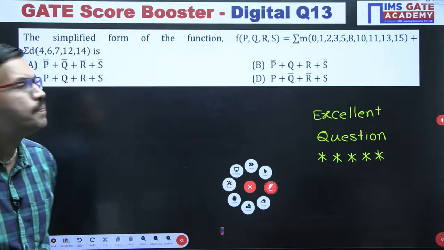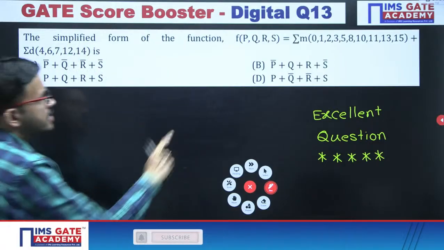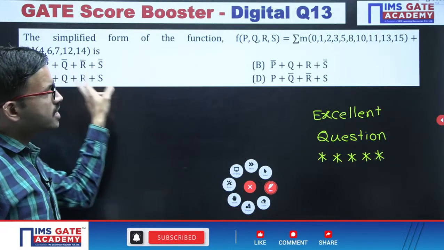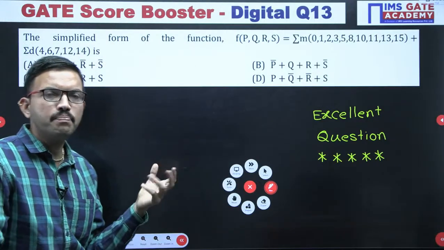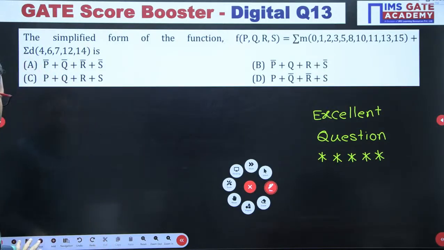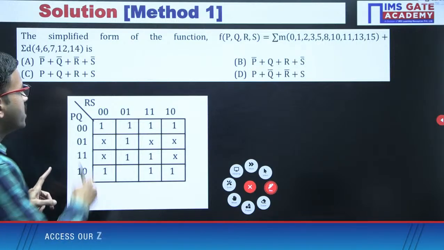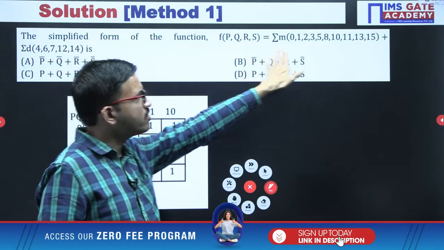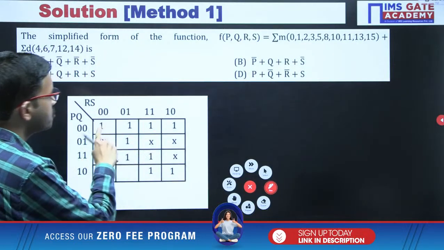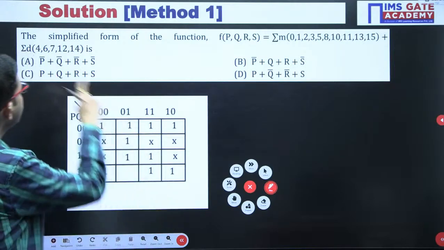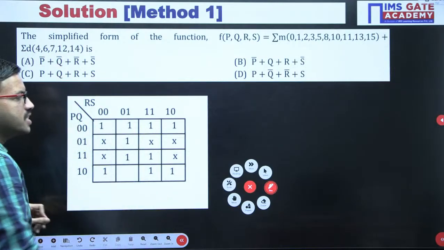Since it is a function of 4 variables with don't care terms, you can use a K-map to get the minimized function. Consider a 4 variable K-map, and for the given function, place the respective min term positions as output 1, and similarly represent the corresponding don't cares with the X symbol.